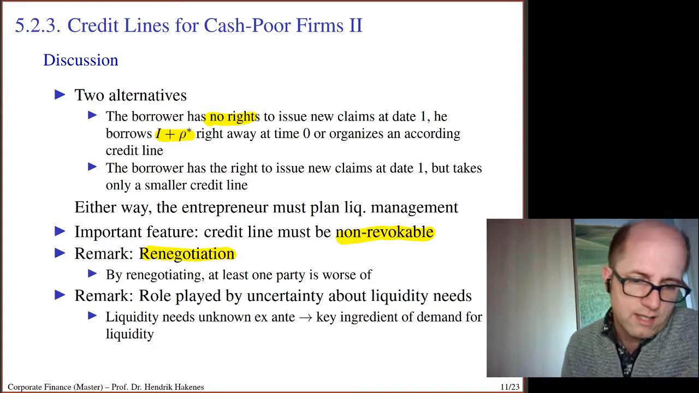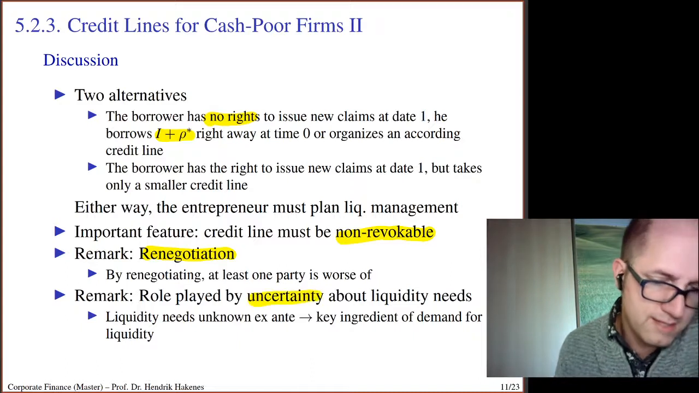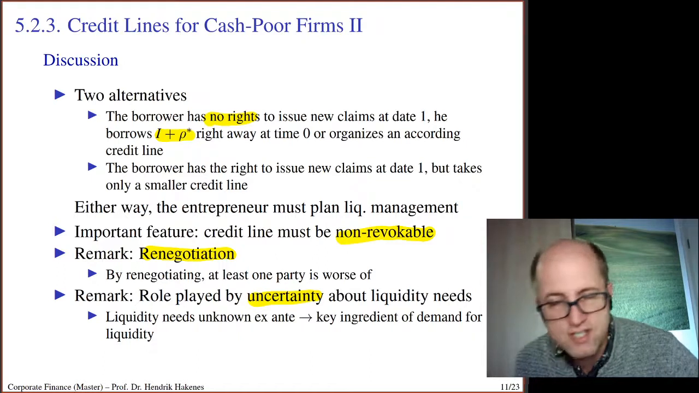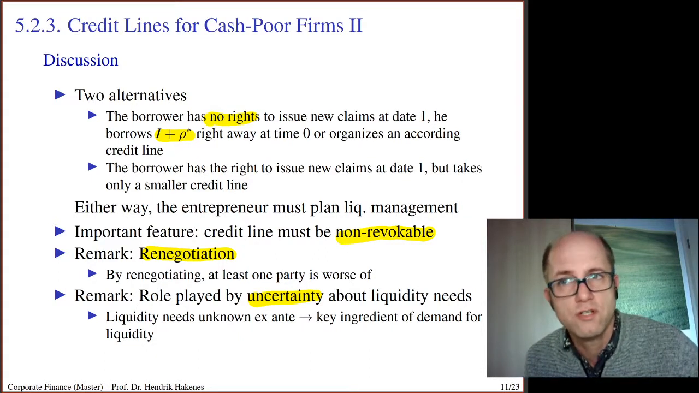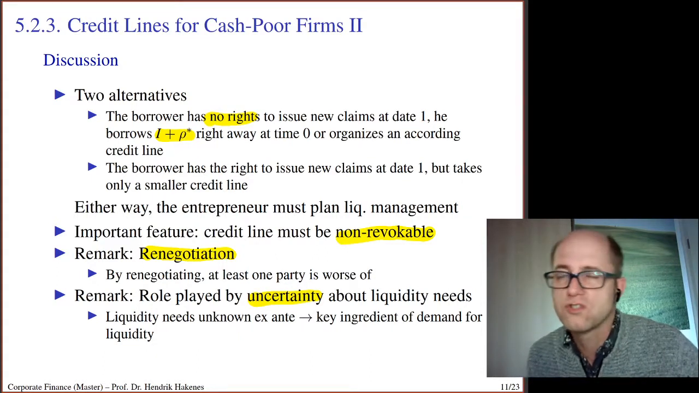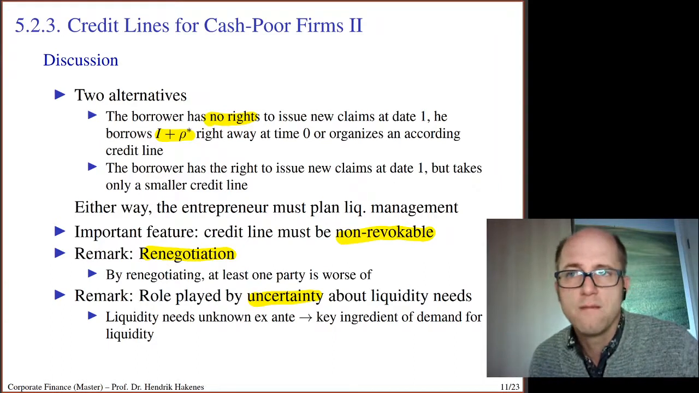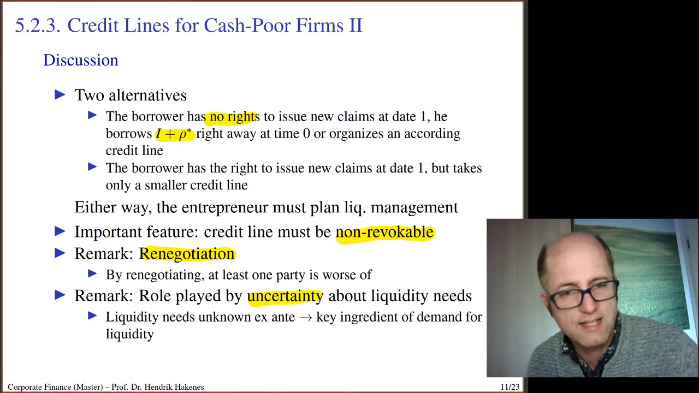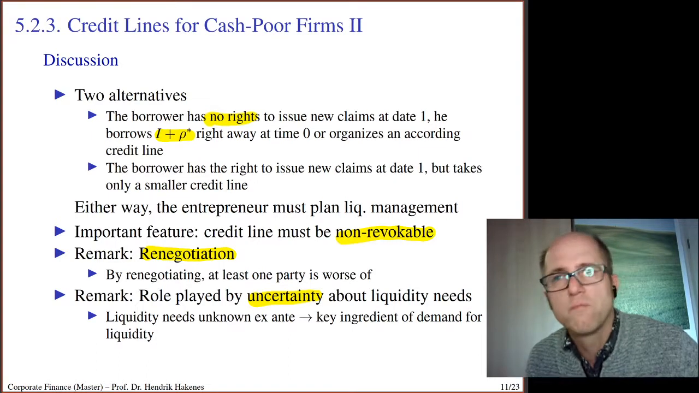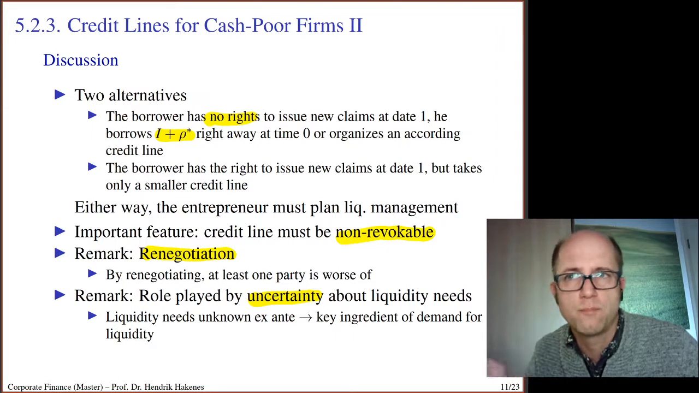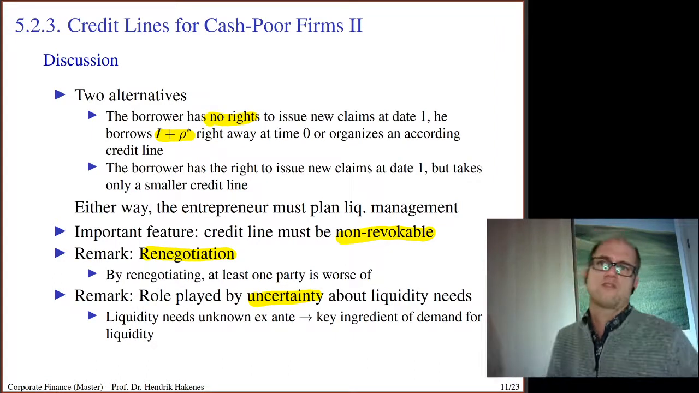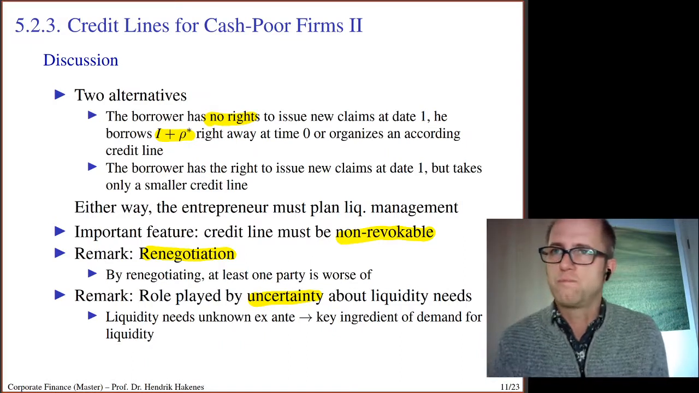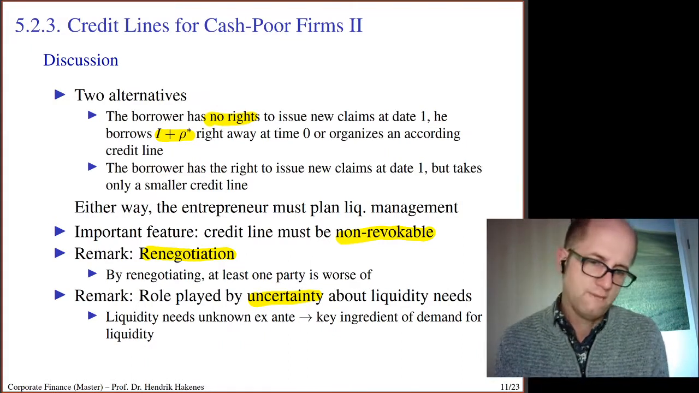The second remark is the role played by the uncertainty about liquidity needs. Well, if the liquidity needs were certain, so if the rho was just a fixed number, then we would know already ex ante exactly how much we would have to store, and there wouldn't be something really like a liquidity shock because there's no shock. If there's no uncertainty, there is no shock because everything is already known. And then the whole discussion would be pretty boring. Okay, right.